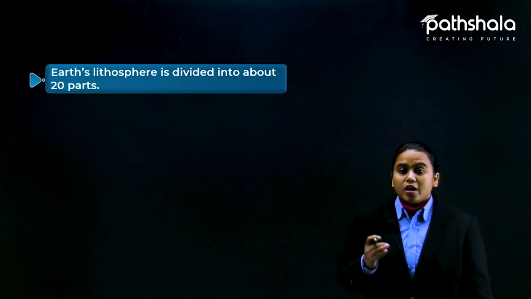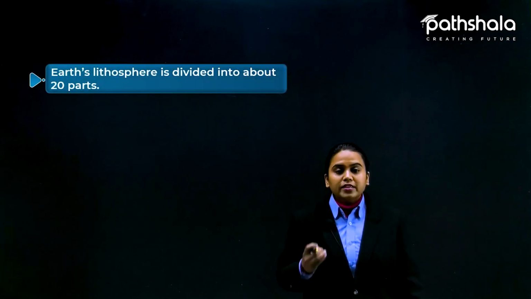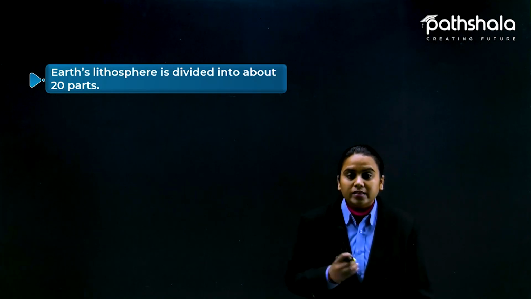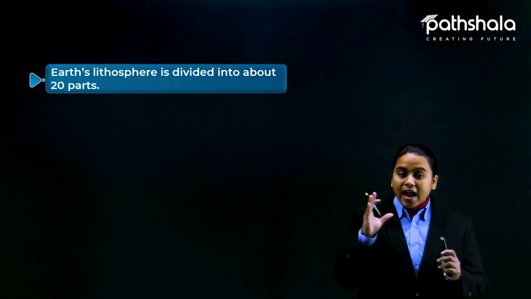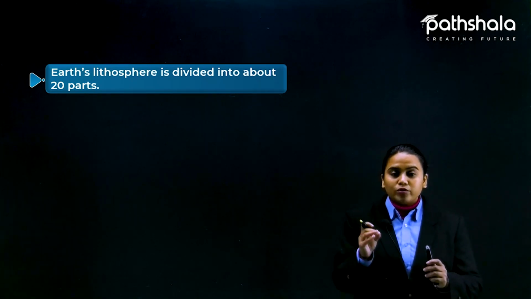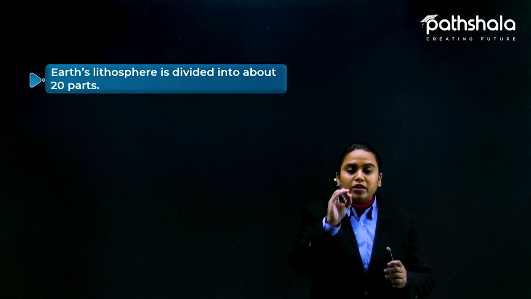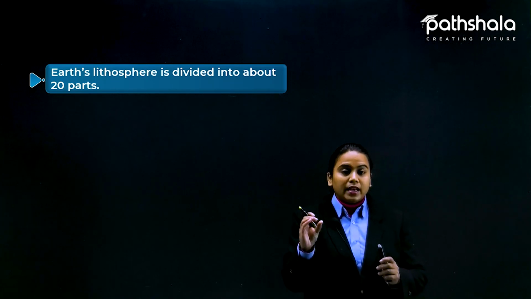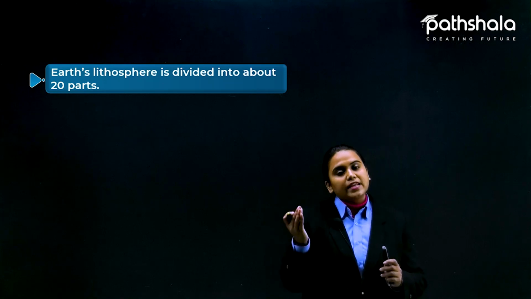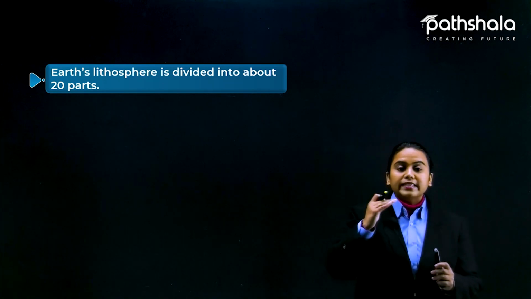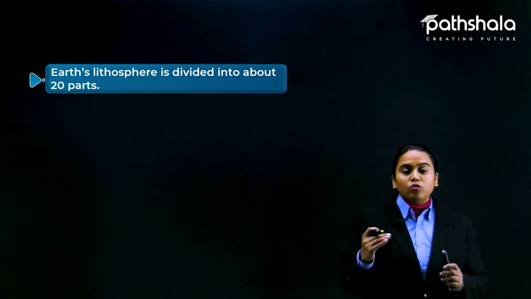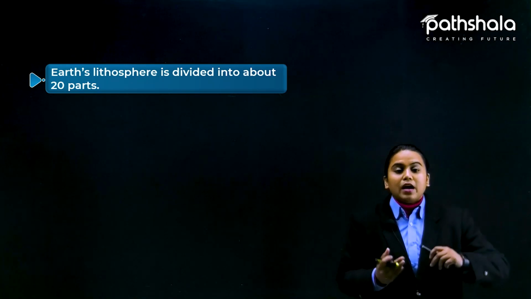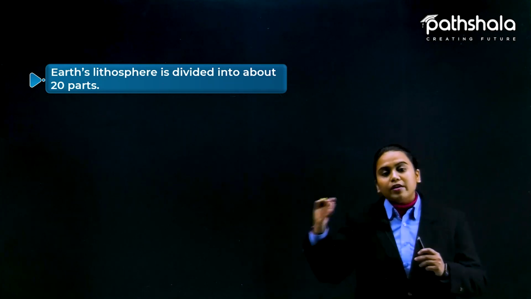So students, as we have seen the layers of the earth, after the study of the crust we can say that the earth's lithosphere is divided into about 20 parts, not a single part. I have told you now that the crust of the earth is not so thin that we can take it as just one layer, because it is divided into several layers. If you go deep down about 50 kilometers, only then will you find a new layer.